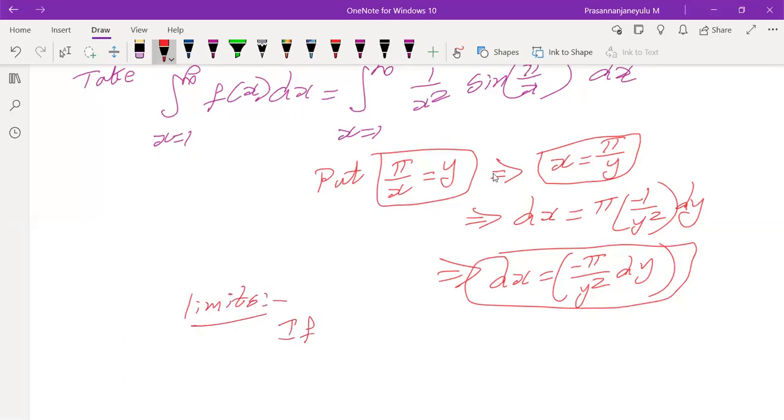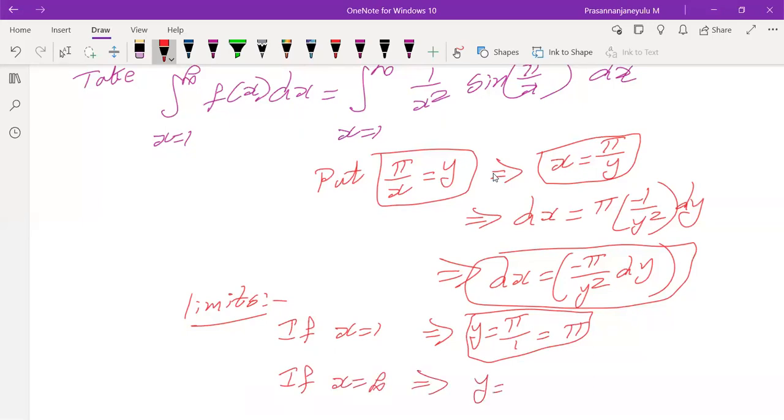If x equals 1, then y equals pi by x, so we'll get simply pi. And if x equals infinity, y equals pi by infinity, which equals 0.